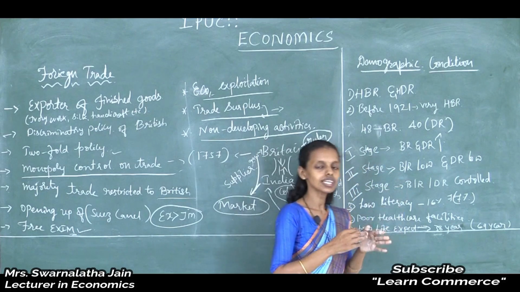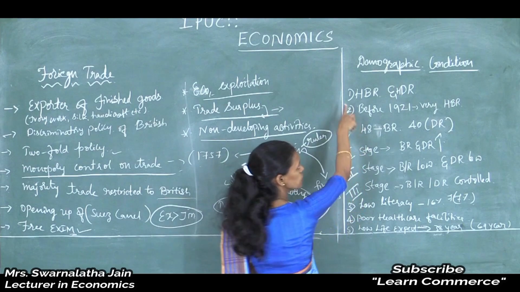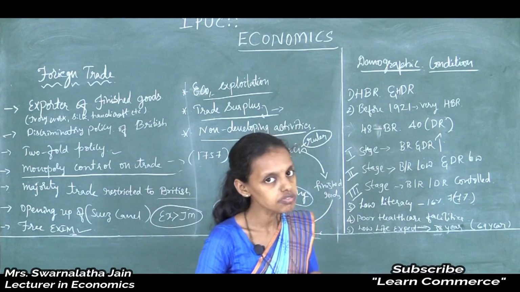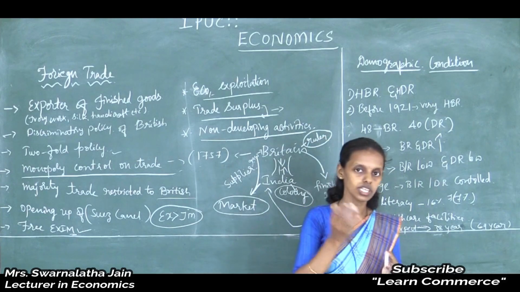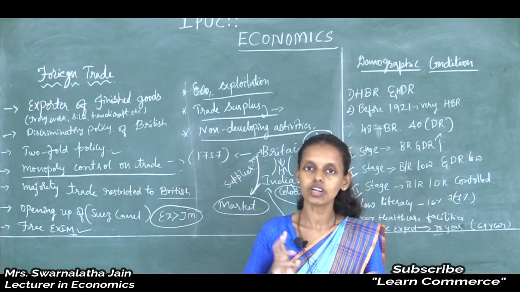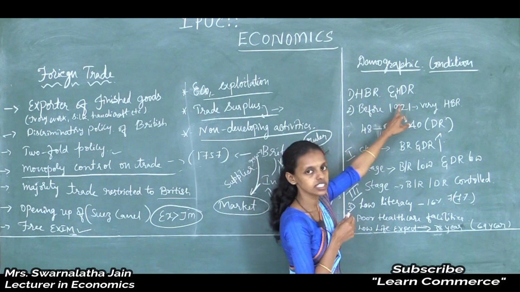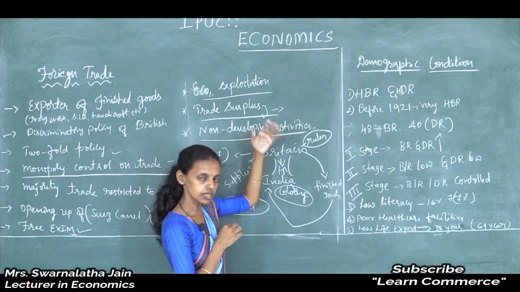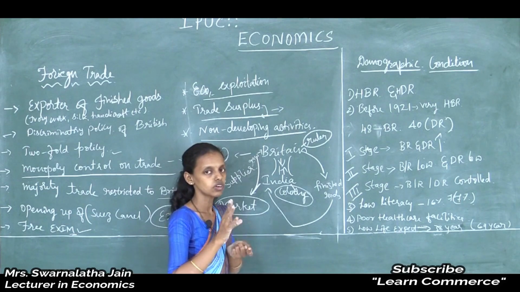Next, see what the condition of people was during the colonial period. Under the demographic condition, students, demographic condition is nothing but the condition of people in the society or country. So during this colonial rule, even before the colonial rule, the condition of people was not so good. It is because of high birth rate and high death rate during the demographic transition during the British rule, and before independence, it was not so good.